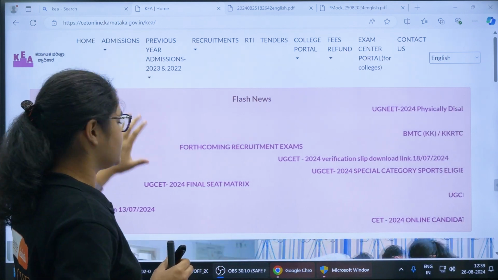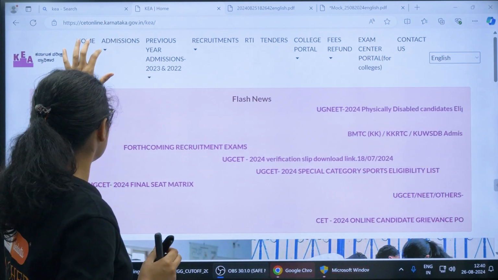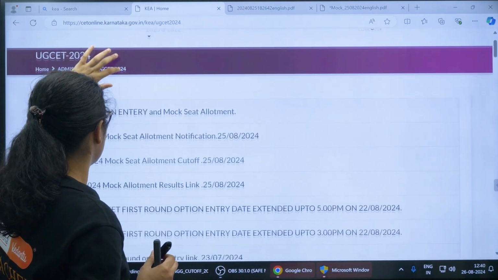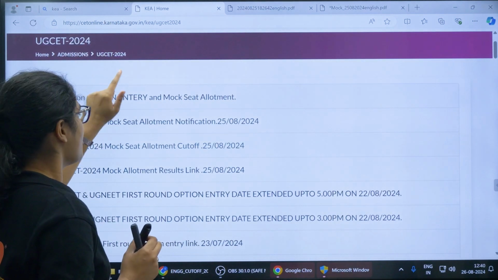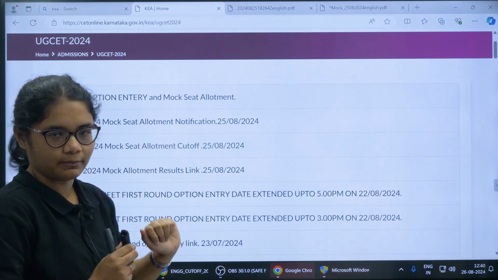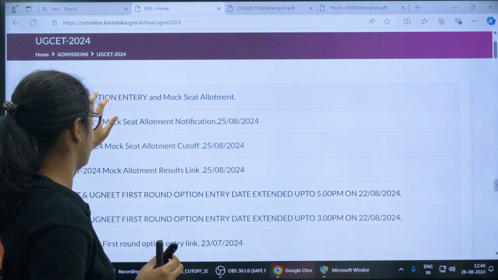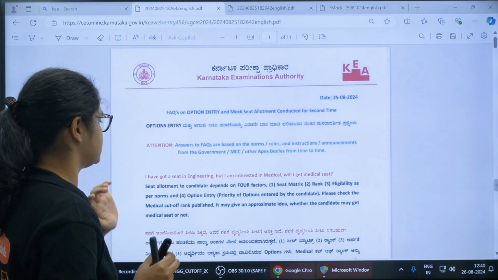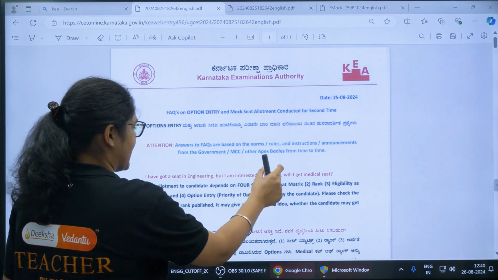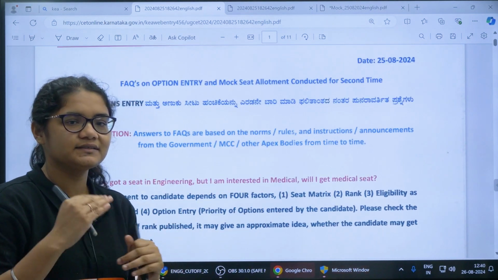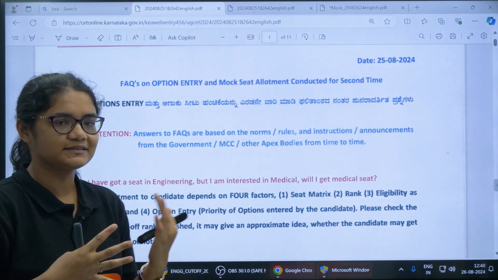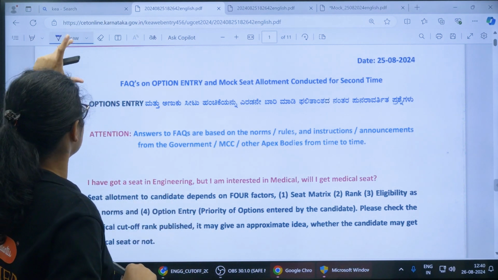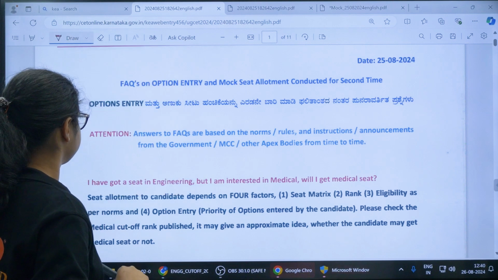So first we have to go to the KEA official website, then go to the admission sections, then go to UGCET 2024. Then here you can see FAQs on option entry and mock seat allotment. Okay, so different questions have been asked and have been answered here. So if you click on this link, you will be directed to this page. Okay, so now I'll be discussing all these questions, and the answers I'll be telling in simple words so that you will be very clear about it. Okay, so now let us go with the first question here.